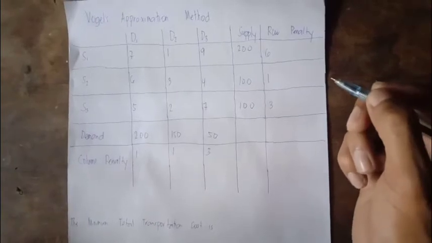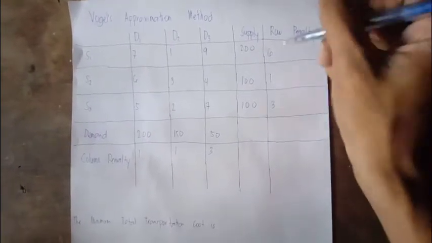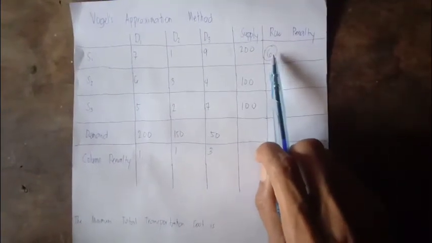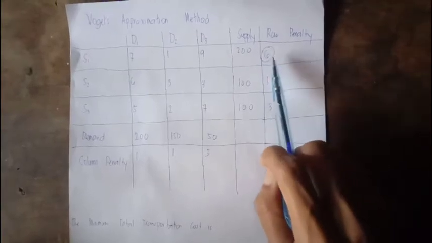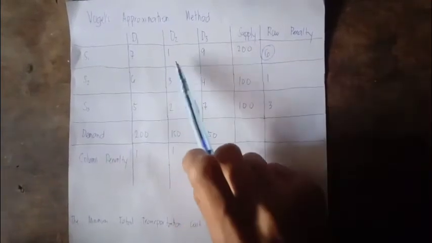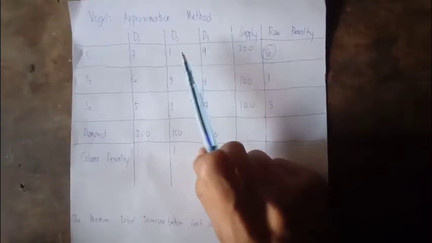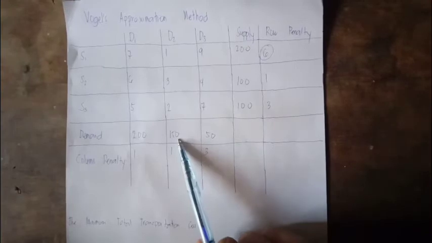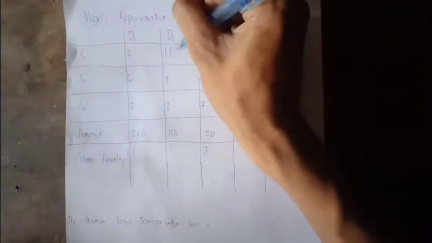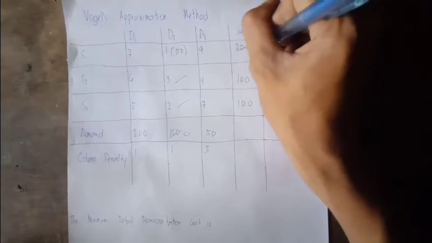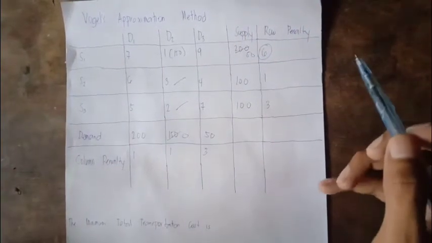So on Vogel's approximation method, let us find the biggest number and encircle this one, 6. Since this is the biggest number and the row penalty or row difference, let us find the smallest number. We start here. We have 1, and the demand is 150 and the supply is 200. So let us put 150 here. This would be 0. It's already occupied, so let's cancel this one. So 200 minus 150 is 50. That's the first step.